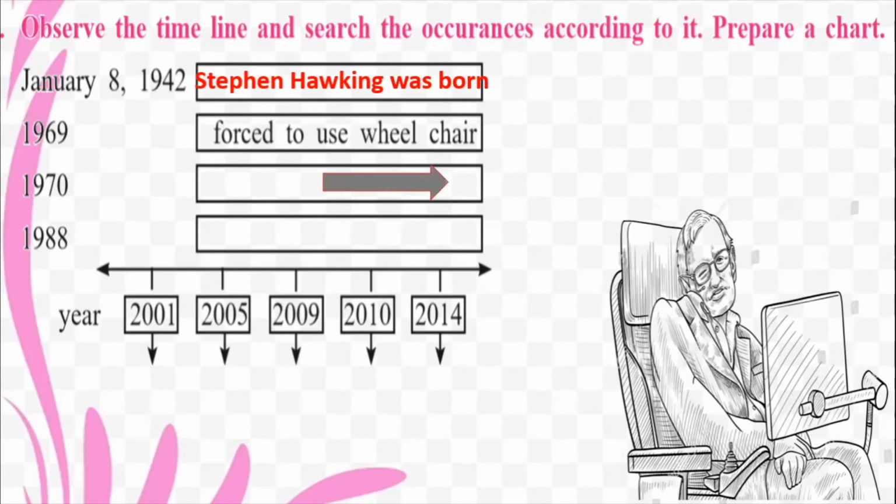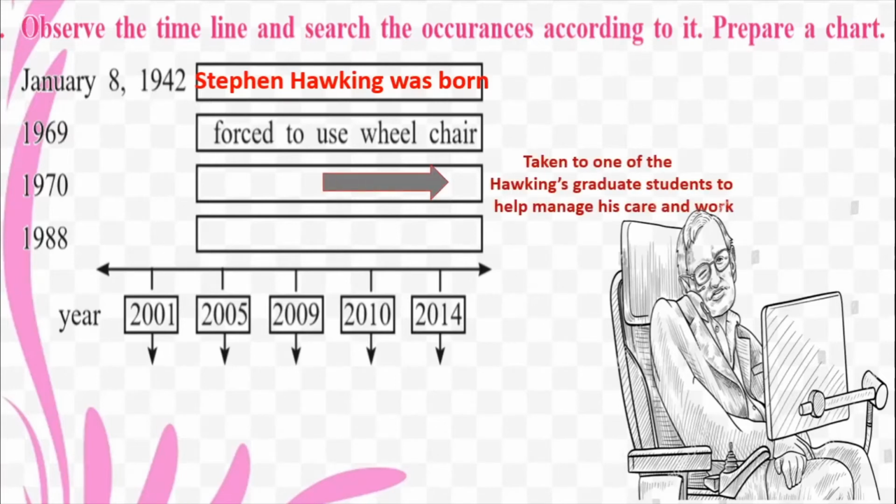In 1970, what happened in his life was he was taken to the Hawking graduate students to help manage his care and work. Okay, so his students, the ones who were doing PhD under him, were the ones who took over the work of managing his care and also his work. In the year 1988, he published his first book. And now we have this timeline where they have various years.